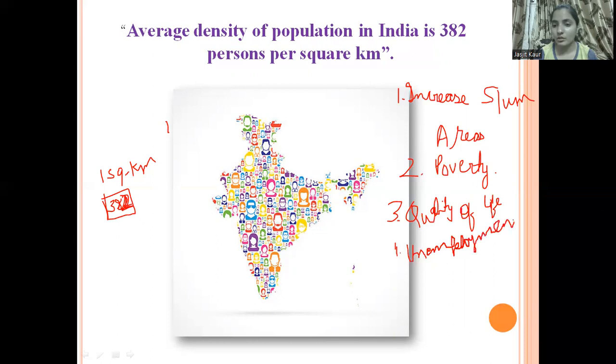And then we are putting a lot of pressure on natural resources, so there is a scarcity of natural resources. So this is how the high density of population in India is affecting the development of India, and what problems India is facing due to this 382 persons per square kilometer density.